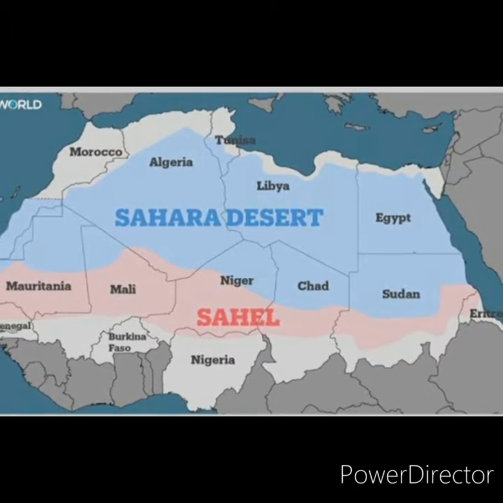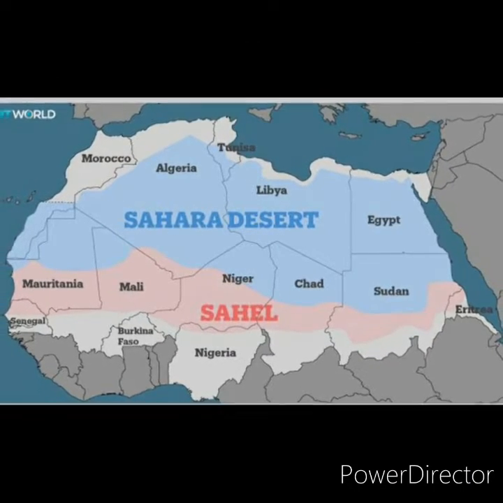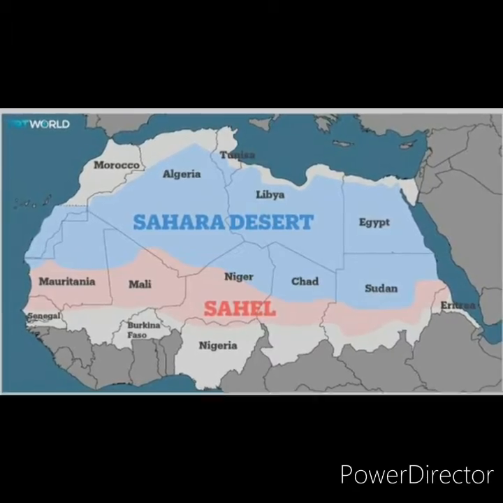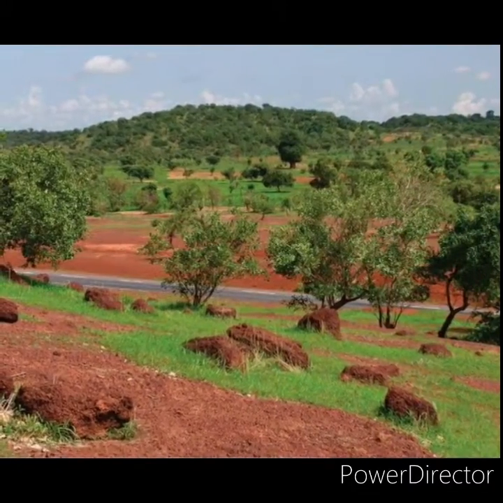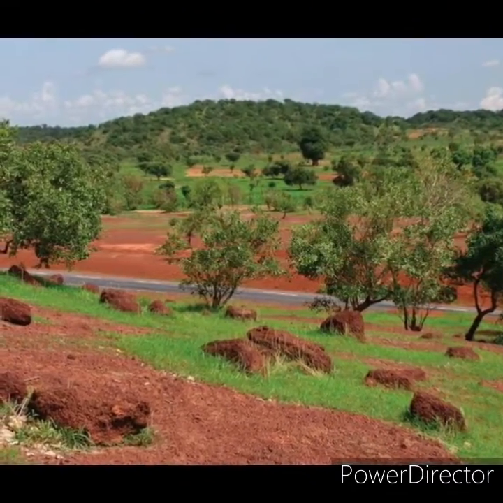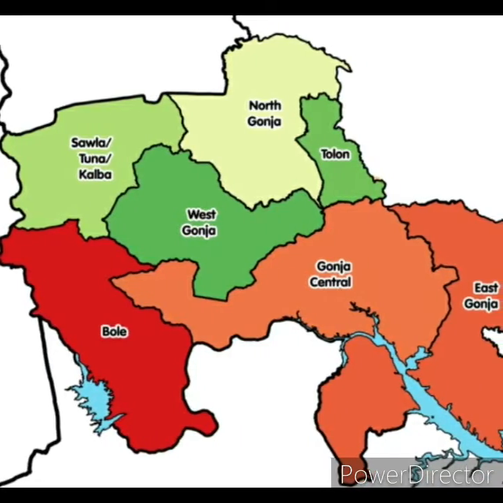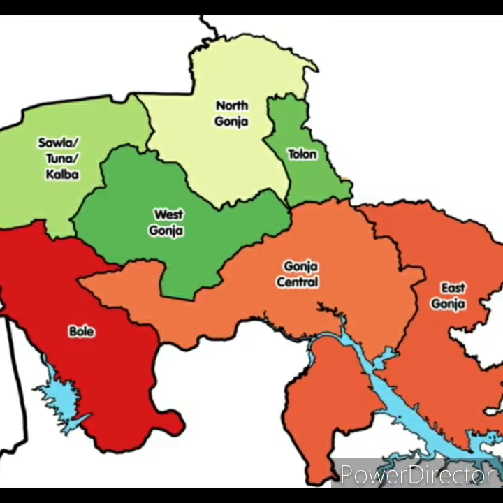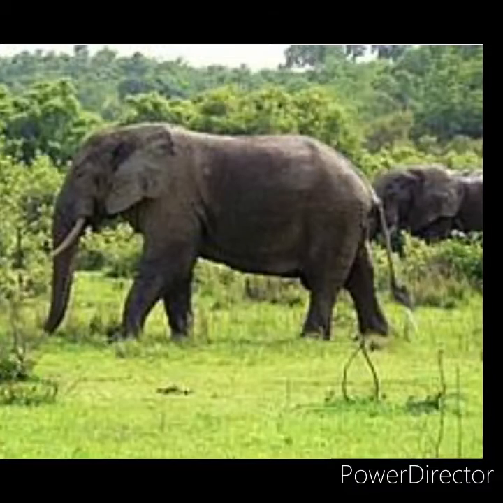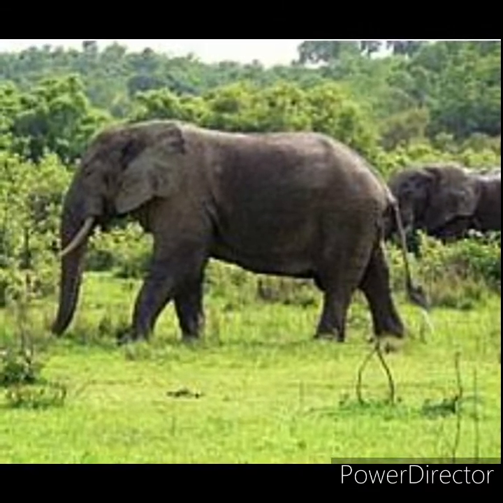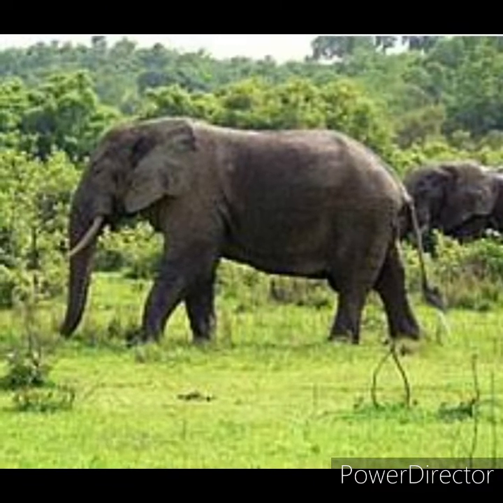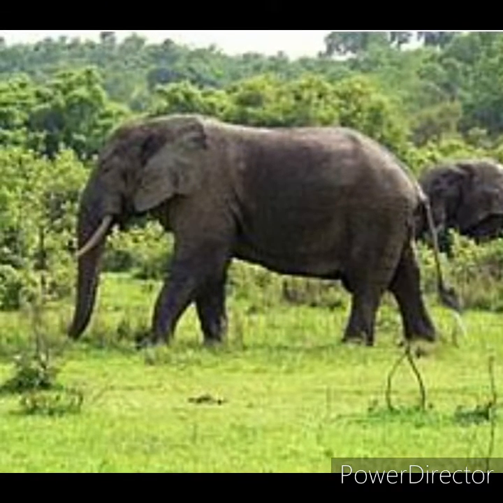Sahel means border or margin. Sahel is a semi-arid tropical savanna region which lies between the Sahara Desert in the north and savanna grassland in the south. Savanna, tropical dry grasslands with scattered trees, are known as savanna. It is located near the equator and covers almost half of the area of Africa.